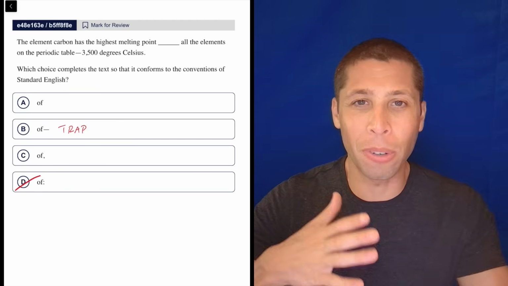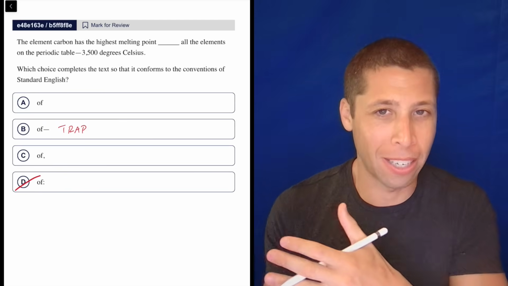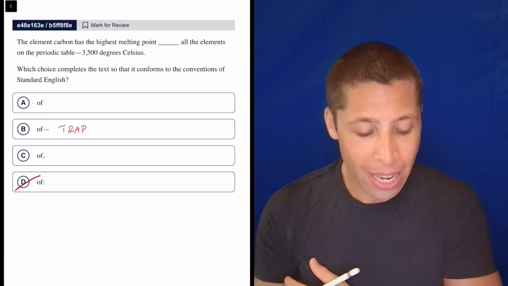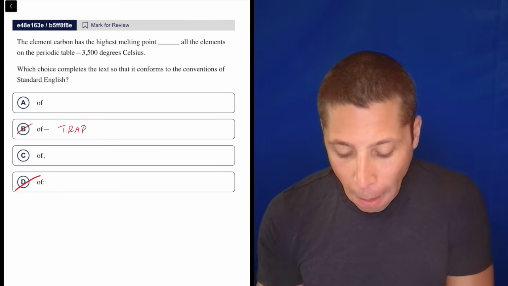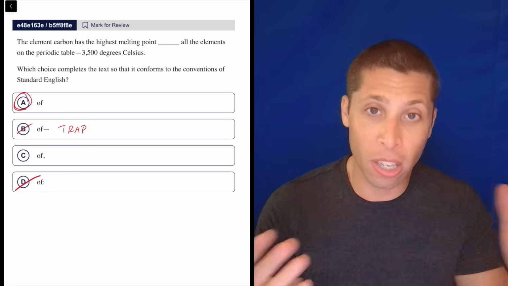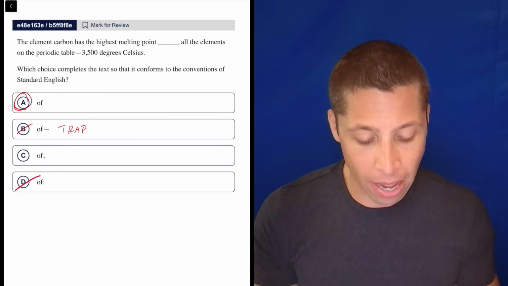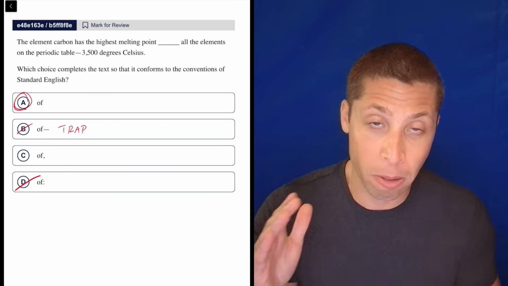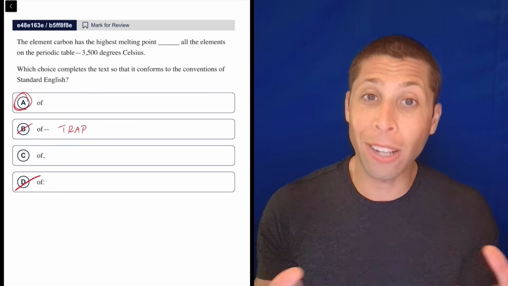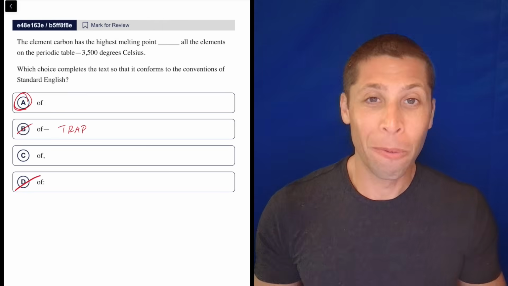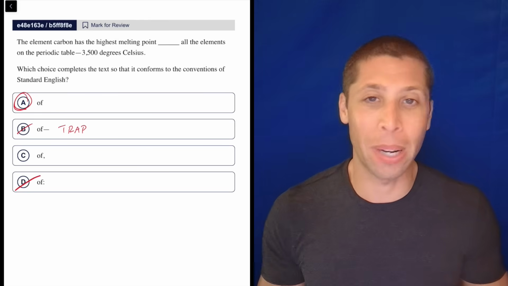What is that relating to then? What is that commenting on? What is that giving us more information about? The of is part of that. And so that also gets to why the comma is wrong, is there's no break there. It's just a continuous thought. The element carbon is the highest melting point of all the elements on the periodic table. I think if you were writing this sentence yourself without answer choices, you would have no problem with it. You would never have any temptation to put a comma there.